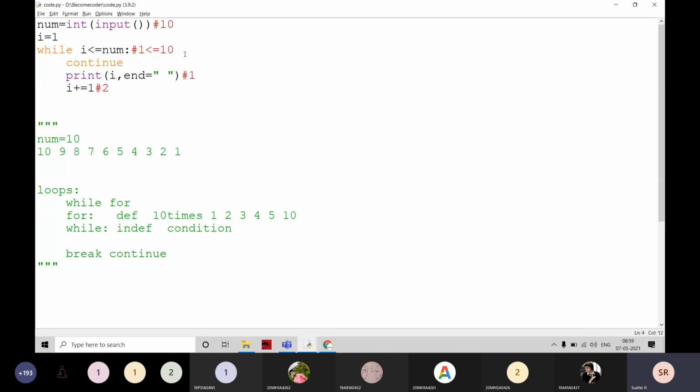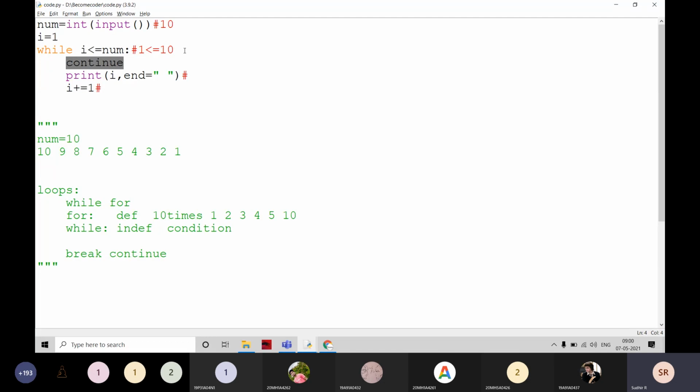Continue is the keyword. How is continue going to work? Just listen carefully, everyone. Now the I value is 1 and the n value, the num value, is 10. Now it checks whether 1 is less than or equal to 10. Is it true or false, students? True, sir. True, right? Then it comes inside.